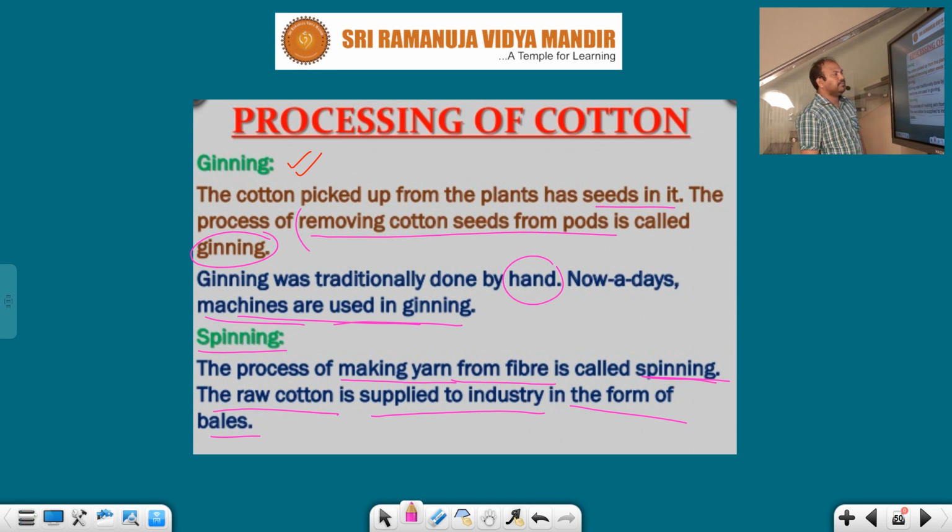Ginning was traditionally done by hand. Of course, nowadays we use machines for the ginning process. After that, the spinning process. What is the spinning process? Making yarn from the fiber. Making yarns from the cotton fiber is called the spinning process. This raw cotton is supplied to industry in the form of bales.